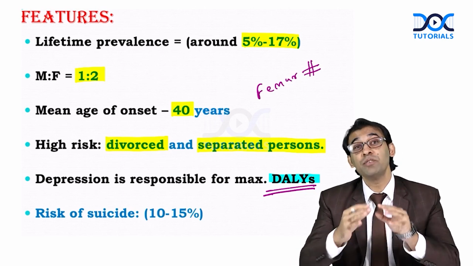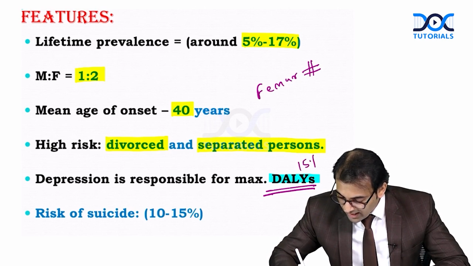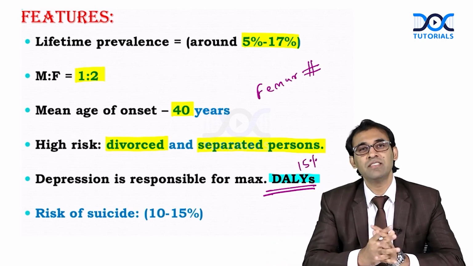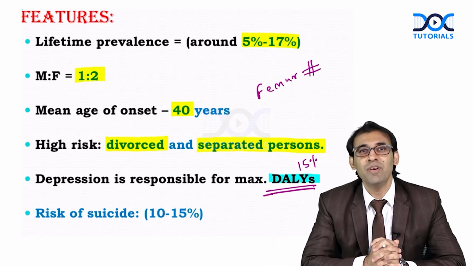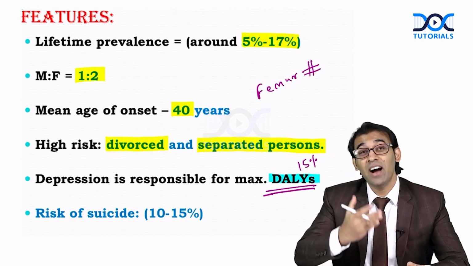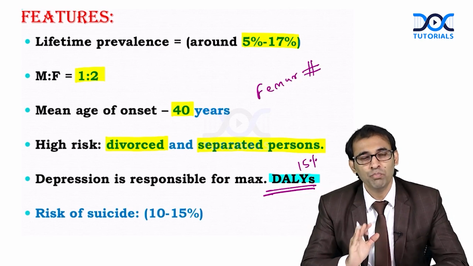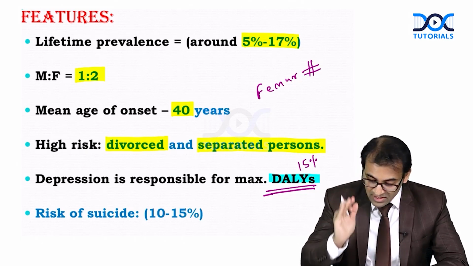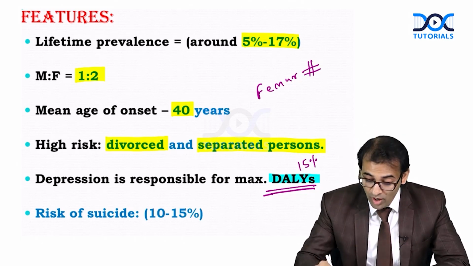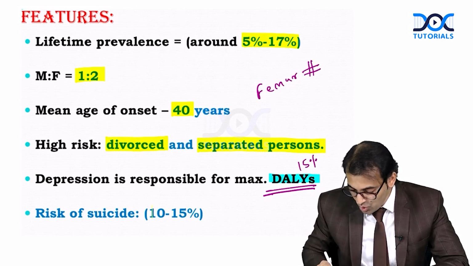and approximately 15% of depression cases are resistant to treatment. Approximately 15% I am saying. So there is very high resistance. See here, there is high recurrence. This is most burdensome, and this is one of the most common causes for suicide also. See, suicide rate in depression is 10 to 15%.